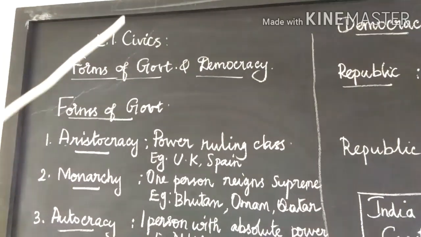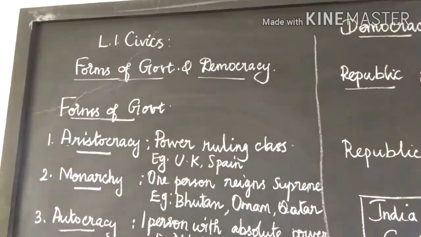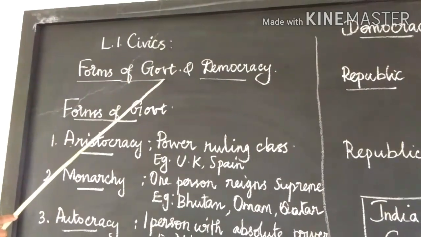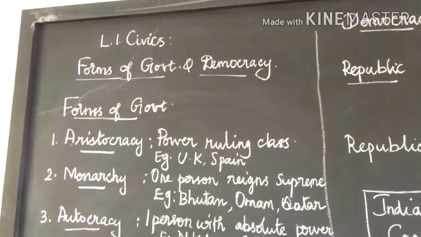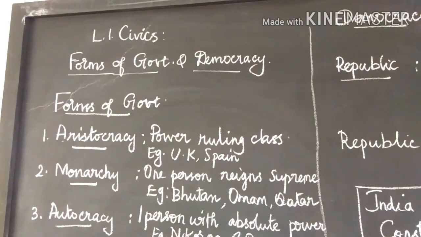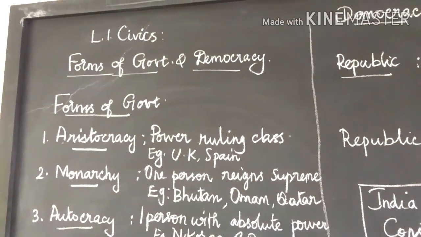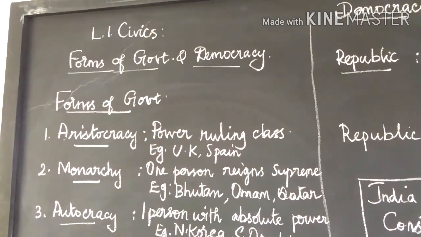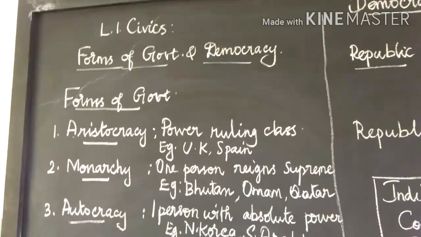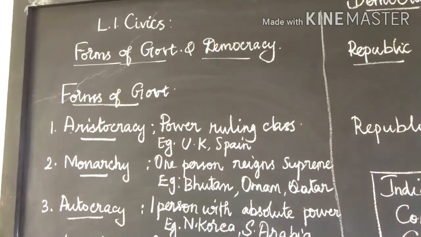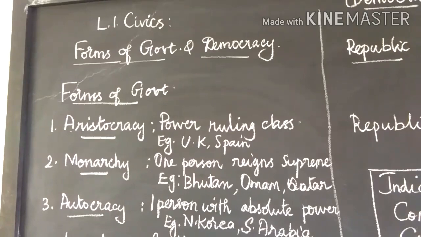Students, today we are going to see civics lesson 1: forms of government and democracy. In this lesson we are going to study the forms of government, the meaning of democracy, merits and demerits of democracy, and the challenges to Indian democracy.